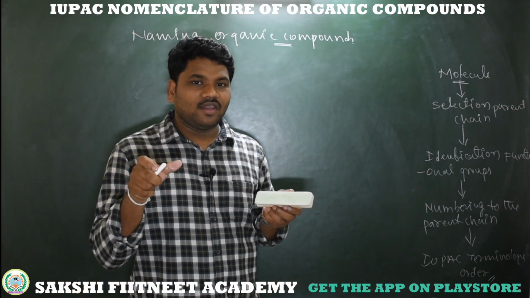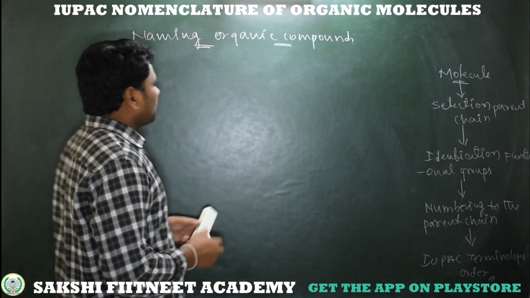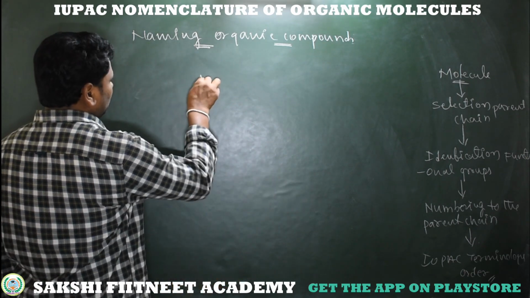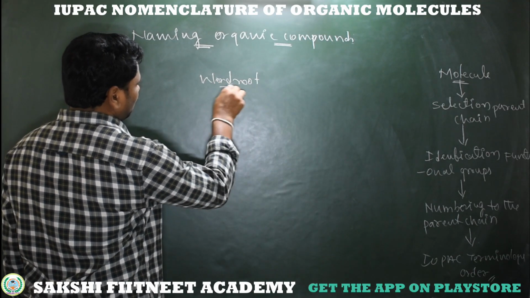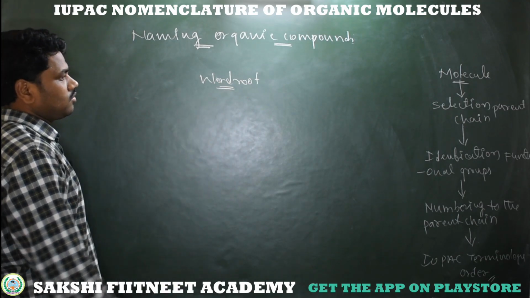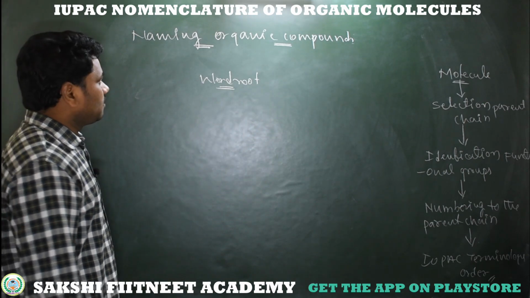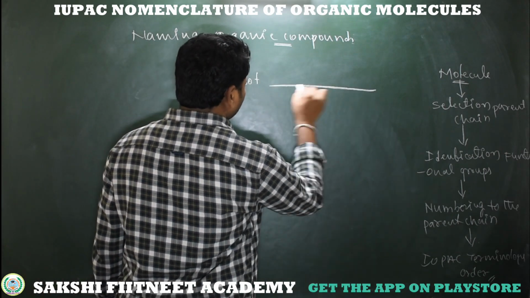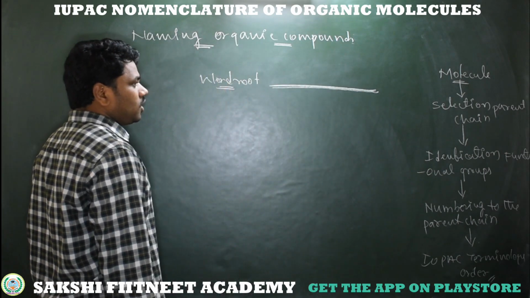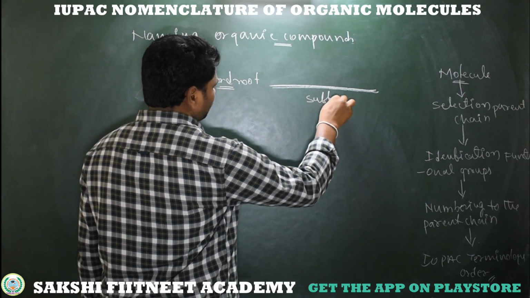So while giving a name we need to follow a particular order. What is that order? Here I am writing the order. First the word root. This is the base, which gives the information about the number of carbons present in the parent chain. After the word root, whatever we explain about molecular structural features is taken as suffixes.